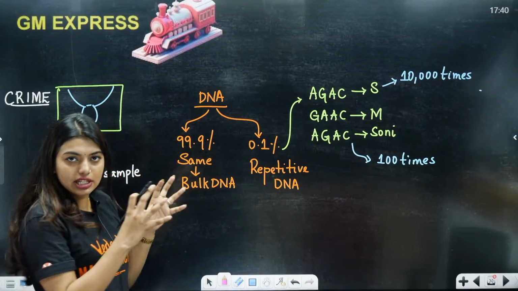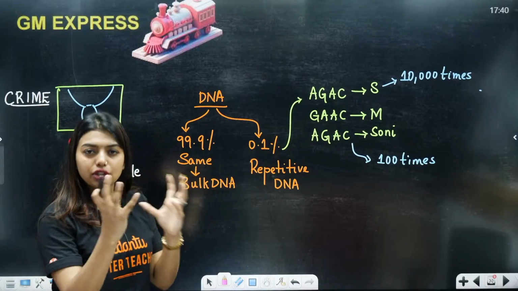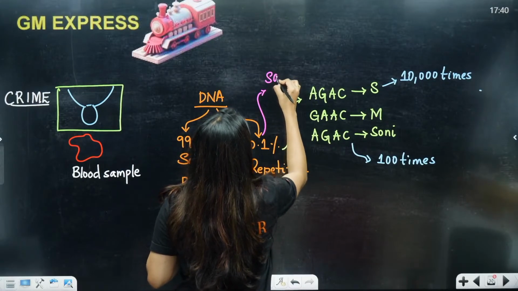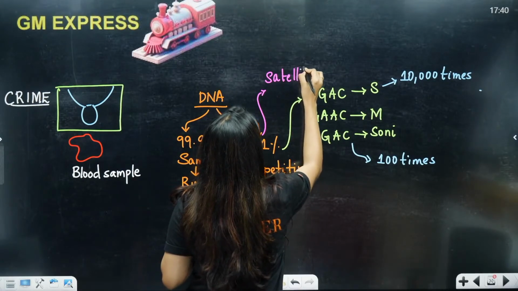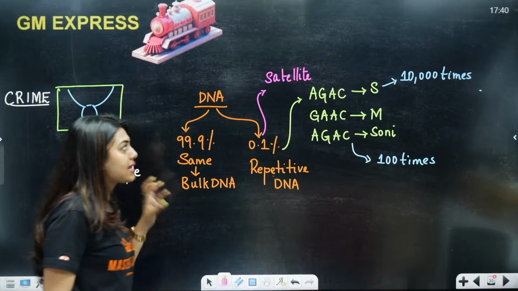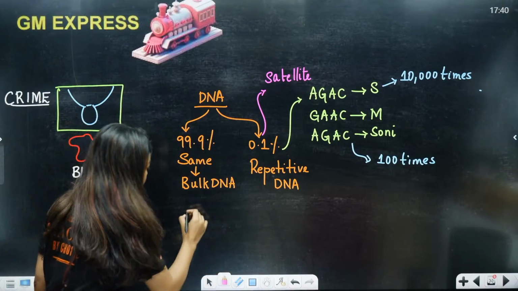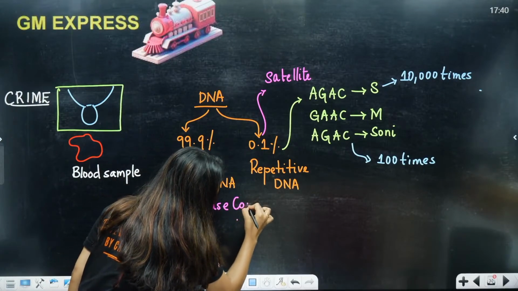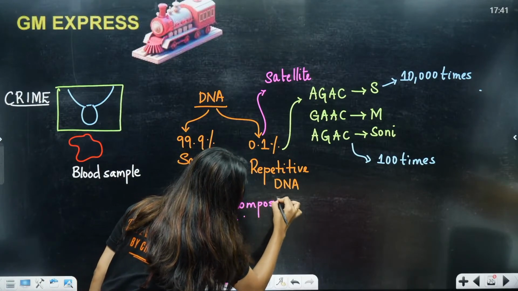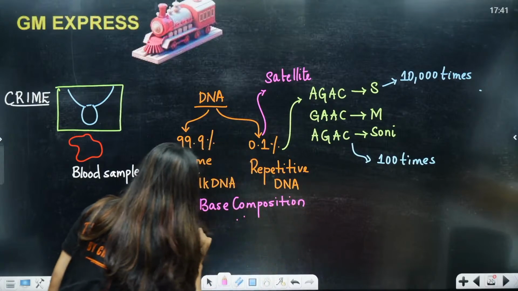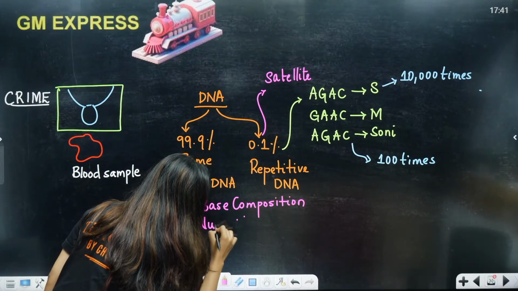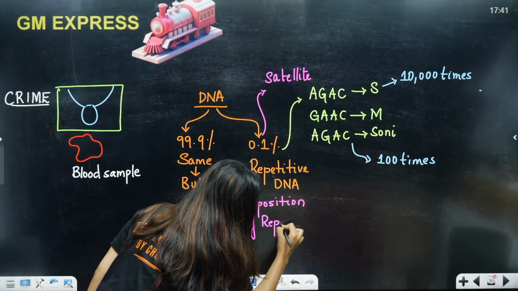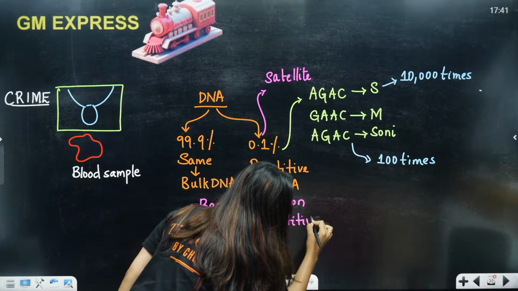The repetitive sequence regions that we are talking about, we call them satellite regions. They are telling that the satellite region can depend on 3 categories. Depending on the base composition, depending on the number of repetitive sequences.